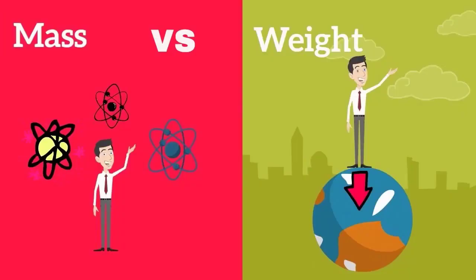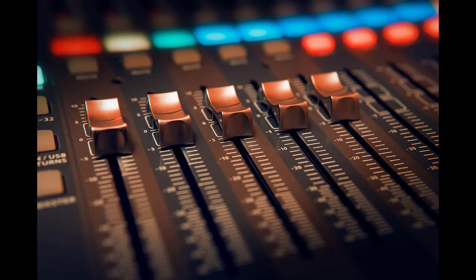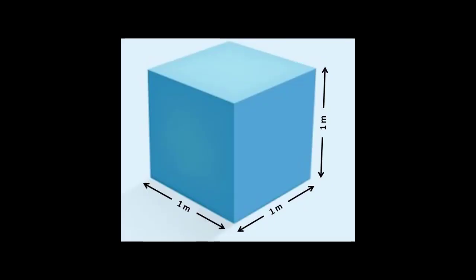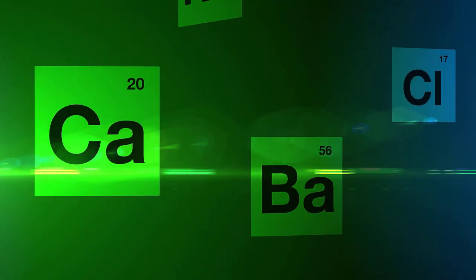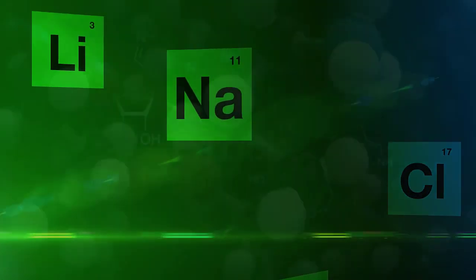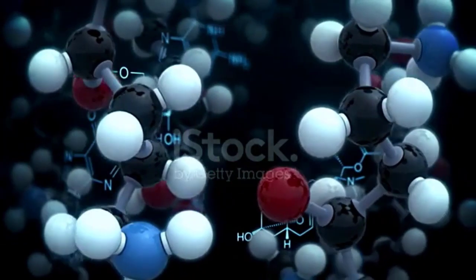Mass is a measure of the amount of matter that an object contains, which is different from weight that depends on the gravity. And volume, well, not that volume, this volume, which is the space occupied by a substance. So, as we saw before, atoms are the building blocks of all matter. Different types of atoms are called elements, like the ones you know from the periodic table, and two or more elements can join to form molecules and compounds.